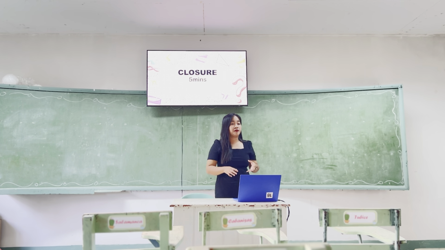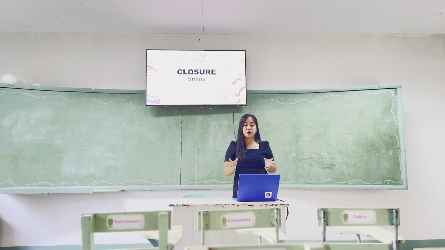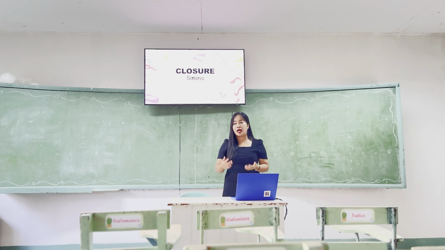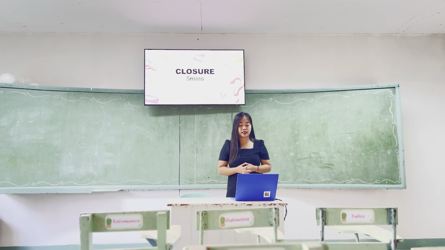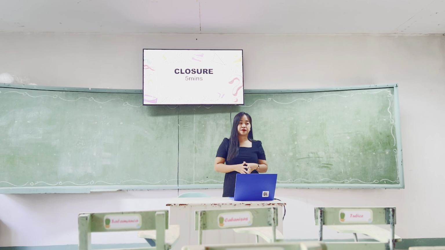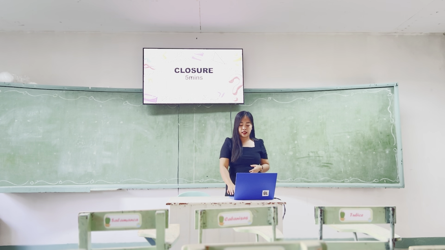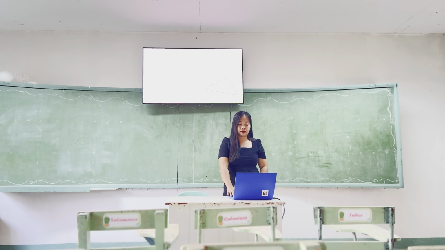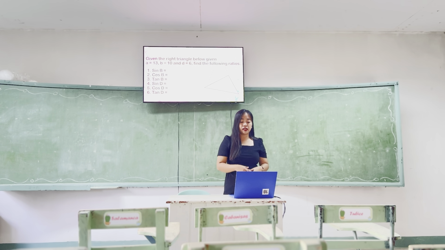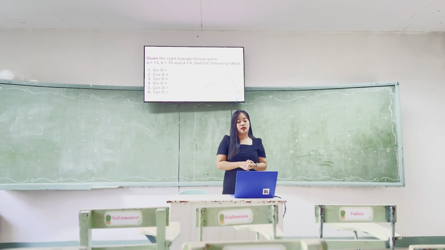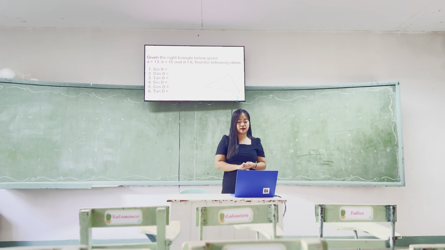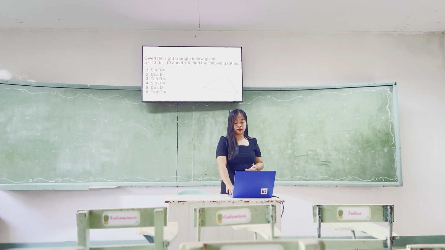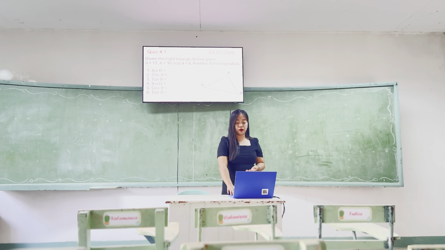Okay, so if there are no other questions, I want you to be seated, not with your pairs, but individual. I want you to have this closure or short quiz for 5 minutes only in your problem set. Okay, can you bring out your problem sets and then let us answer this one. Given the right triangle below, A equals 13, B equals 10, and D equals 6, find the following ratios. I'll give you 5 minutes.